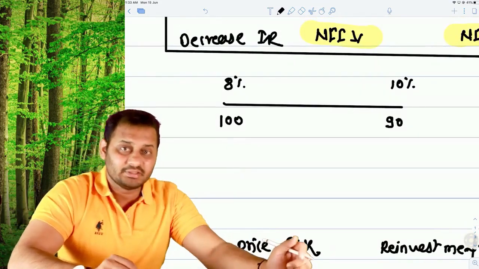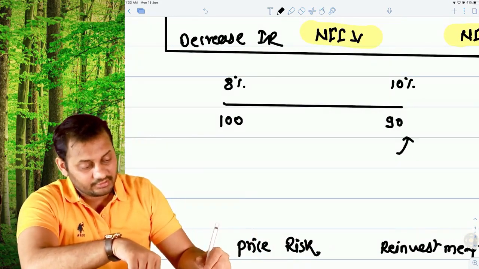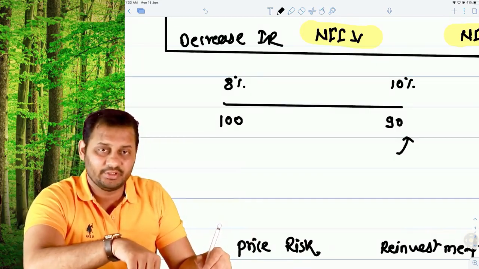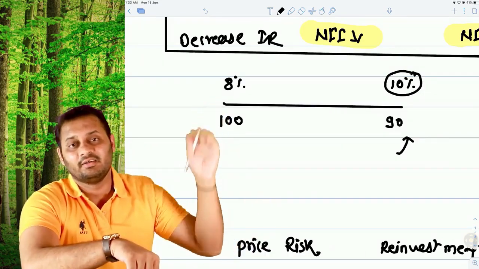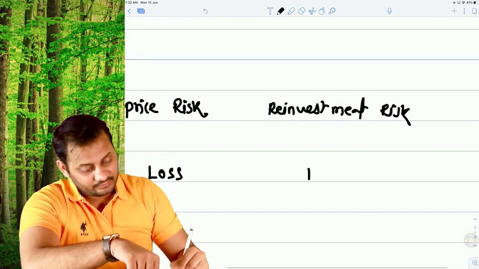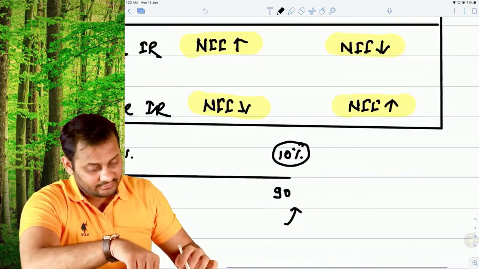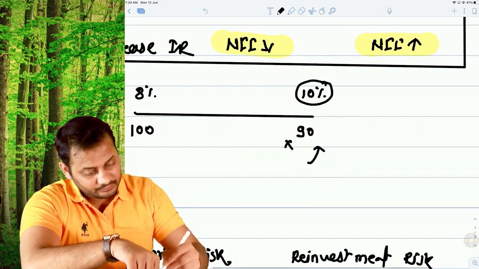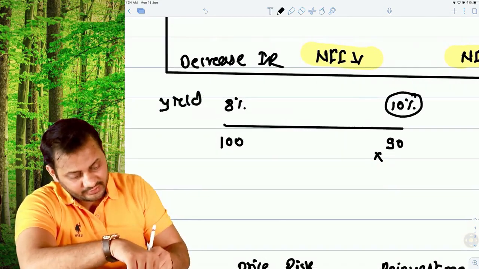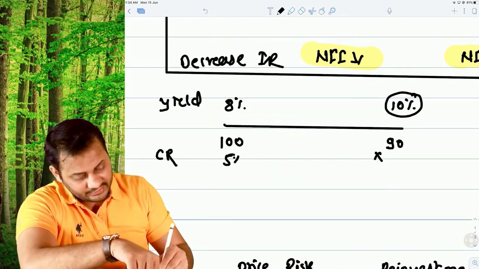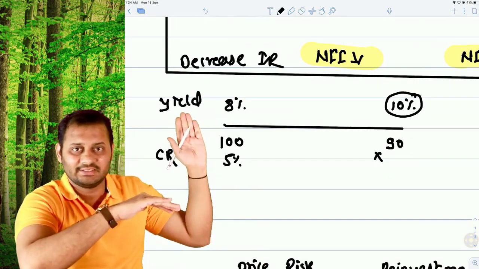But one thing will happen, which is good: now if you invest even 90 rupees, you will get 10% income on that, which was higher than earlier. So it is good. This is yield. Yield and coupon rate are different, and let's say the coupon rate is 5%. The coupon rate is the same all the while, it doesn't change. What changes is the yield.